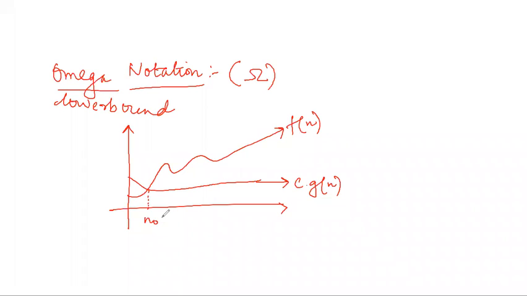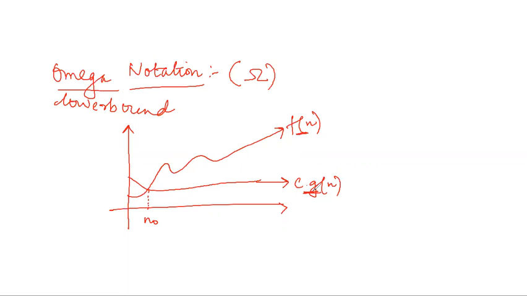So you can see for some value of n0, after this value of n0, for higher values, this function f(n) is always above this other function.